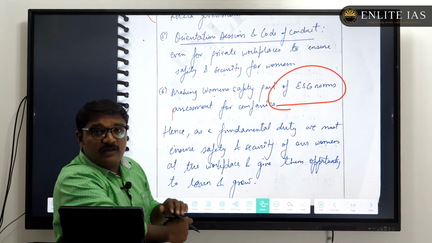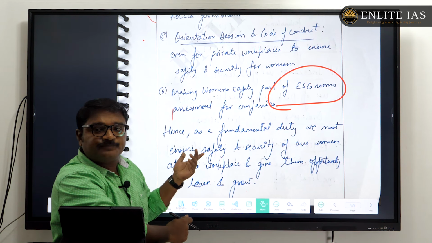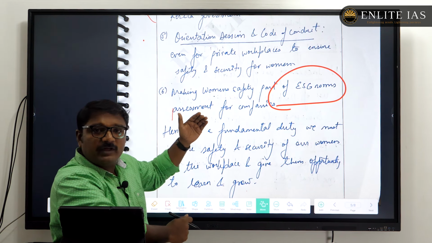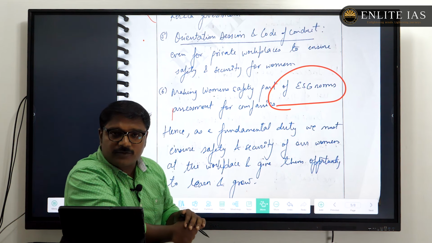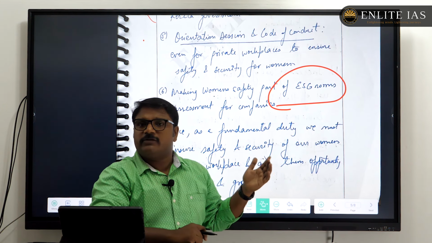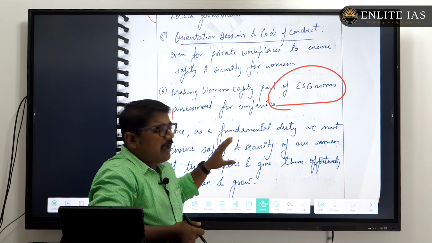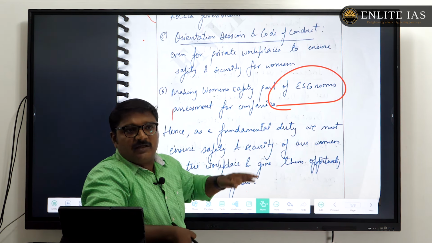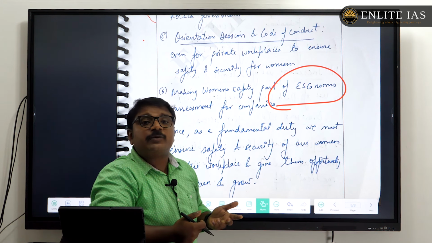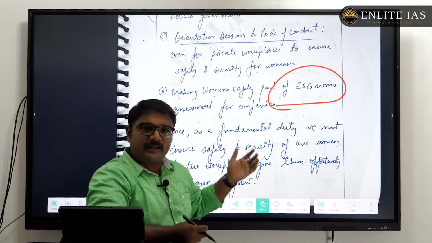Time is a very great constraint while presenting. This is a 15 marker question, and you will get a maximum of 8 or 9 minutes. You have to present all this in that time frame, and at that time you may not be able to recollect all the points related to this question.